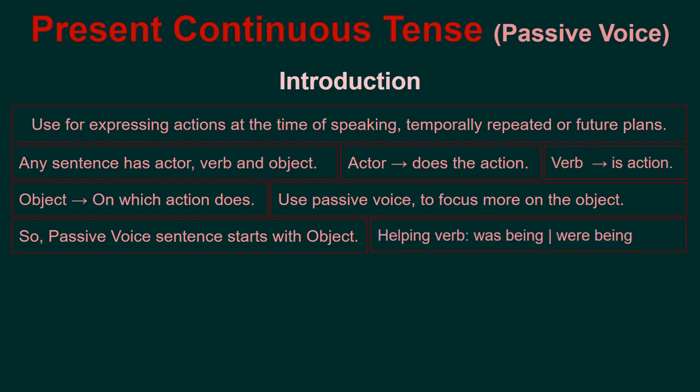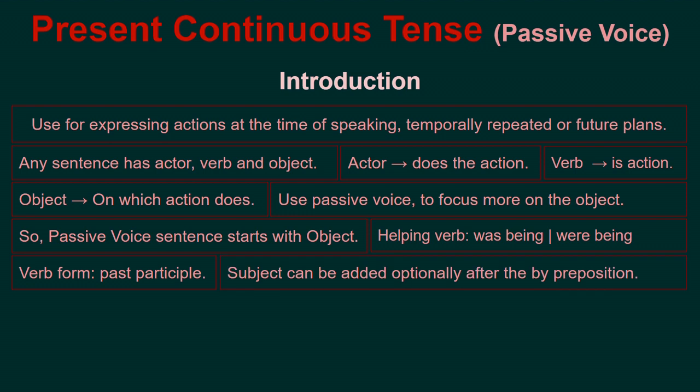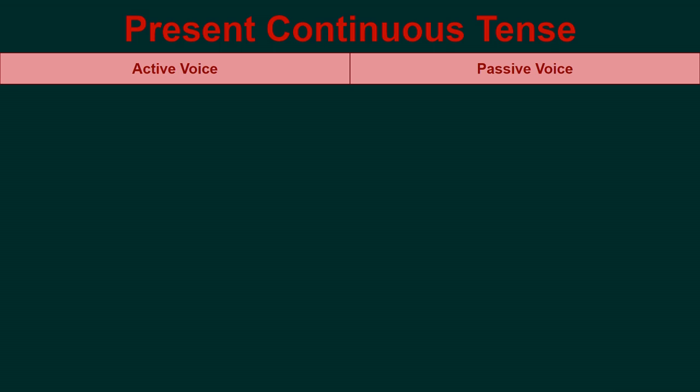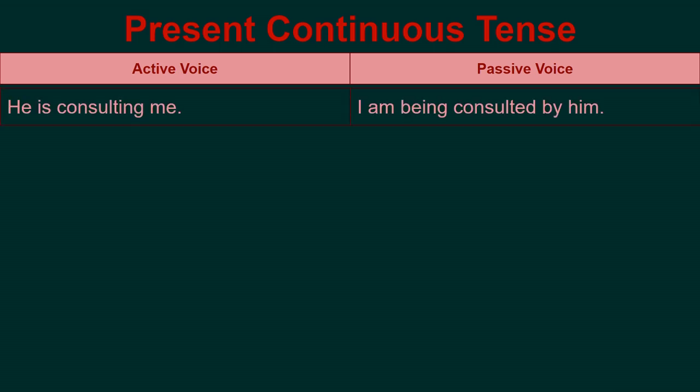Helping verbs: am being, is being, are being. The verb is in the past participle form. The subject can be added optionally after the preposition by. A grammar lesson is being followed by me now. Present continuous tense. Active voice, passive voice.